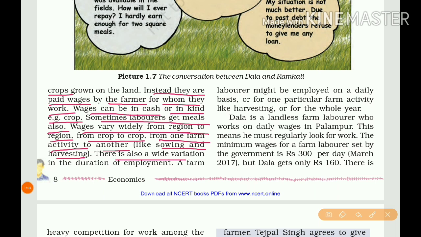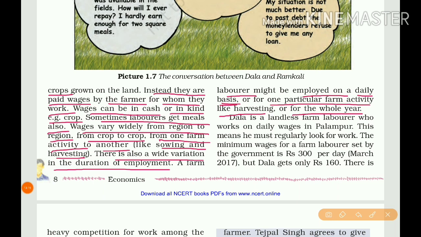There is also a wide variation in the duration of employment. A farm laborer might be employed on a daily basis, or for one particular farm activity like harvesting, or for the whole year. So even the duration of employment varies. Some laborers get work on a daily basis, or for one particular farming activity like sowing or harvesting, that job alone for that particular time, or for the whole year.